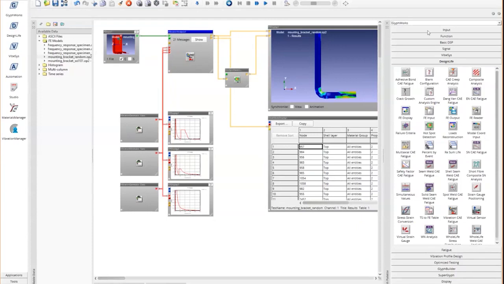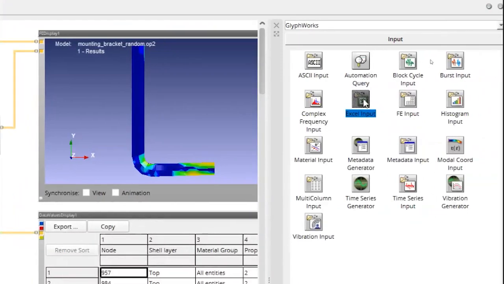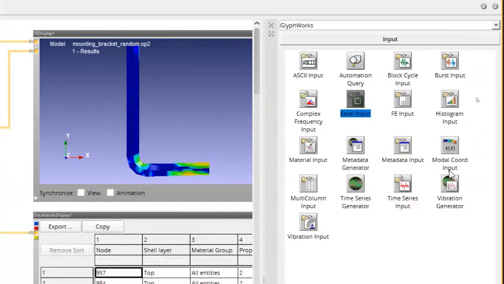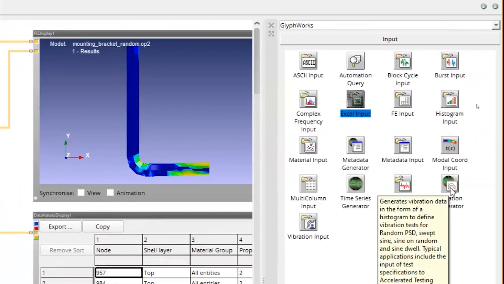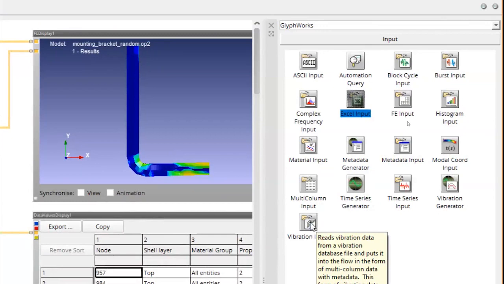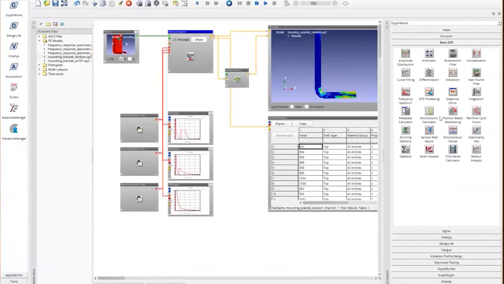vibration generator glyph. So I was telling you there are about 4 different ways we can get the data in. We could end up in the input glyph palette at the right. We could use the Excel glyph to get it in a multi-column fashion. We could use the vibration generator, which is what we are using in this example. We also have the vibration input glyph that will do certain ISO profiles which are pre-built. So we can bring that in. And we can also convert time series data using a frequency spectrum glyph that falls under basic DSP.